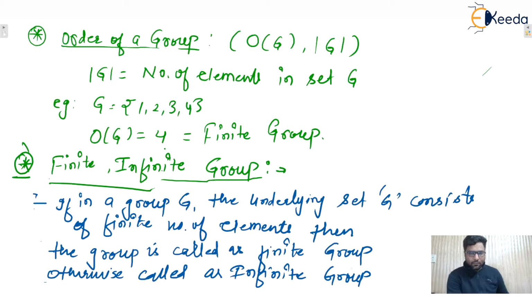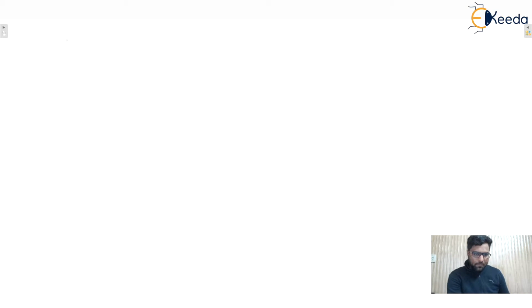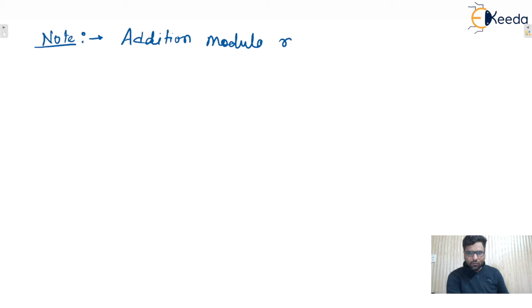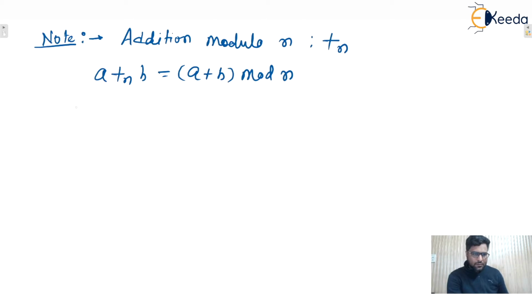So next one we'll see one by one. Some examples let us take. Write down one note: some operators will be used here. Let's say the first one is addition modulo n, which is represented with plus subscript n. So what is the meaning of addition modulo n? Let's say two numbers are there, a and b. So a addition modulo n, b means a plus b, then mod n. Isn't it? So let us take one example.